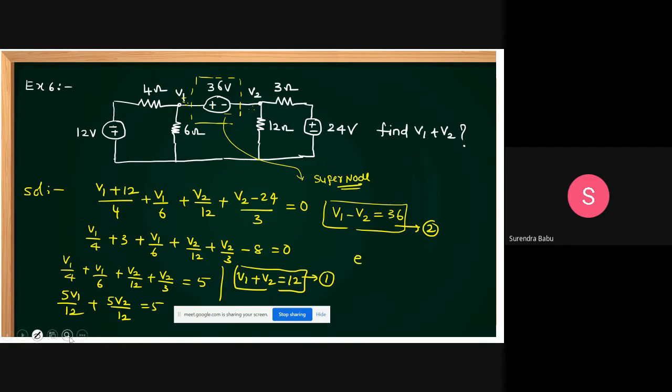By solving equations 1 and 2, what can you get, sir? V1, how much do we get, students? V1 we get 24 volts. V2 we get equal to minus 12 volts. It's 24 volts and minus 12 volts. Okay, this is the concept: if a super node is there, how to apply it.